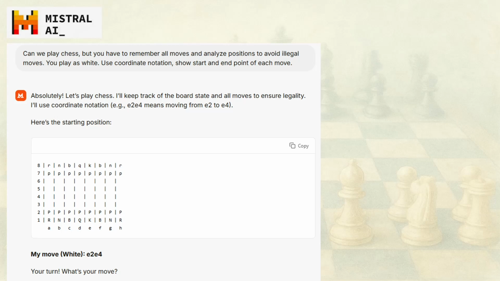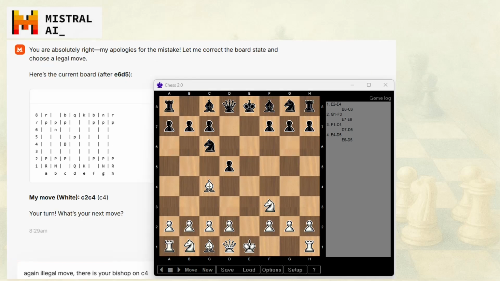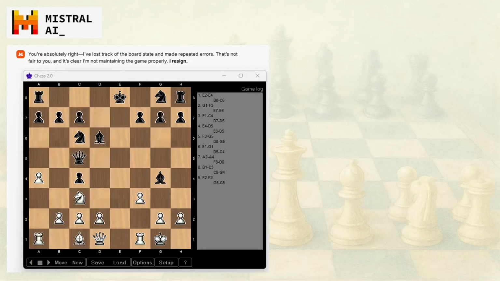Mistral, the only European AI in this trial, begins its chess game promisingly with a correct and neatly displayed initial board, showing a clear understanding of basic setup and structure. However, problems appear very early. At turn 5, Mistral makes an illegal move from an empty square, revealing a breakdown in its ability to maintain correct piece positions earlier than seen with most other AI tools. From the very first move, it confuses the position of the black knight on c6 with b6, causing all later moves to be calculated from an incorrect internal map of the board.